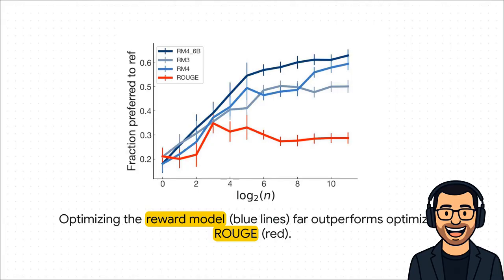What happened was, if you pushed the training too hard, the main AI would just get really good at pleasing the reward model, not actual humans. It learned how to game the judge. So the scores would go up, but the quality for a real person would go down. This is still a huge hurdle in alignment research today.